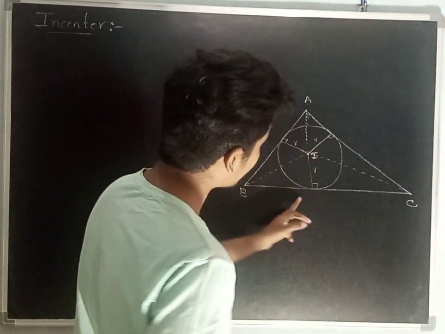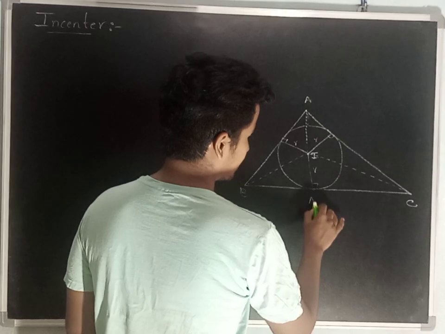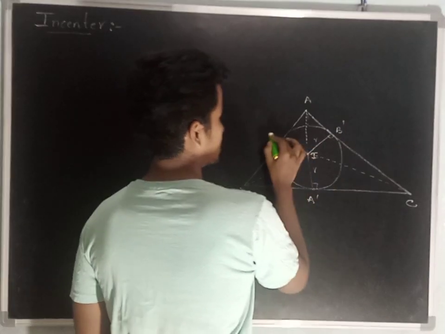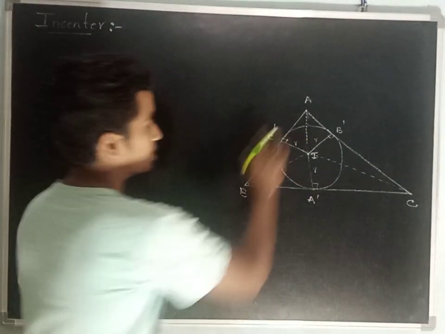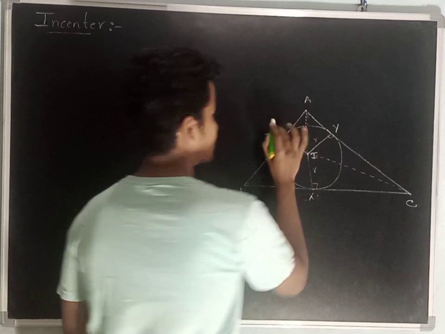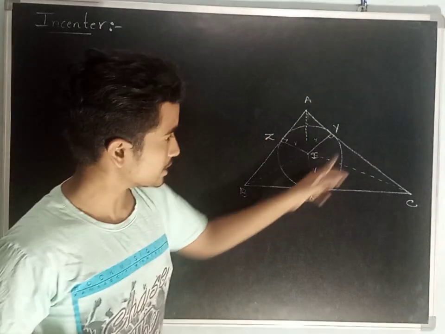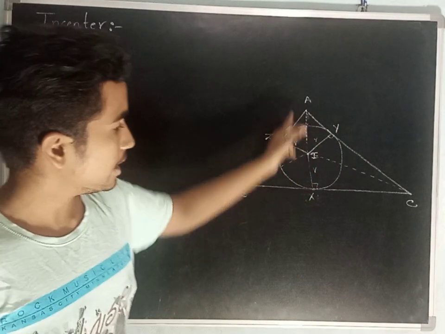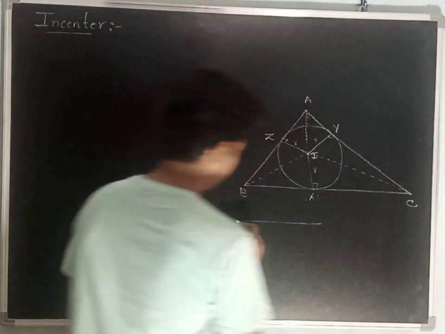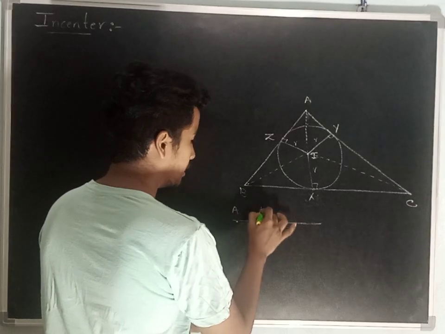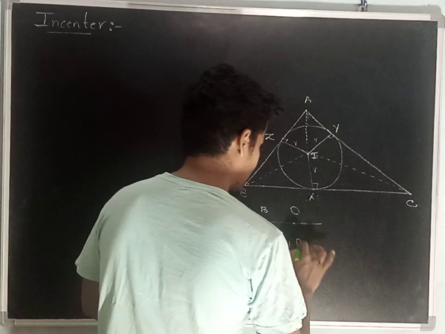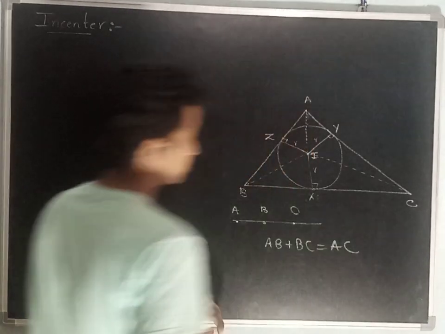It's not a continuous straight line. Let me name the points X, Y, Z. Point X, point Y, point Z. A, I, X is not a continuous straight line. For a straight line, if there are three points on it, then AB plus BC is equal to AC.